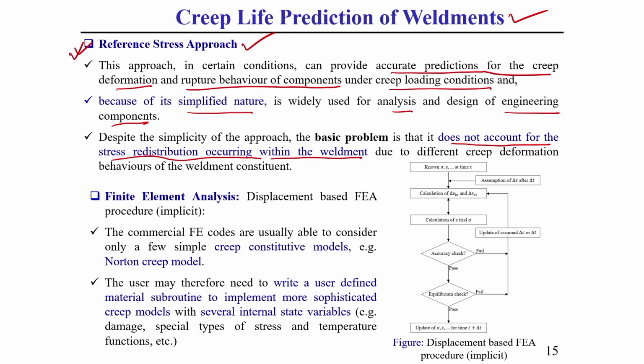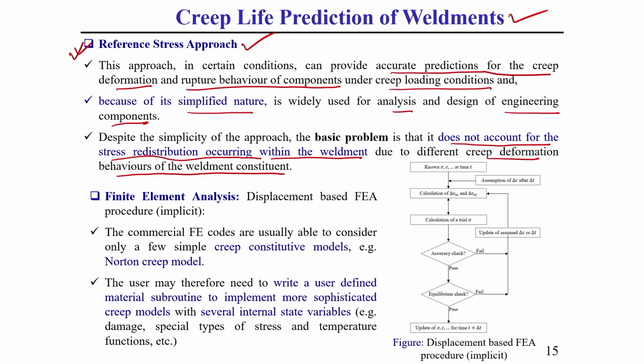This stress redistribution occurs due to the different creep deformation behavior of the weldment constituents. In the reference approach, this is the basic problem. We do not consider the stress redistribution which generally occurs in a weldment, because a weldment has different constituents.